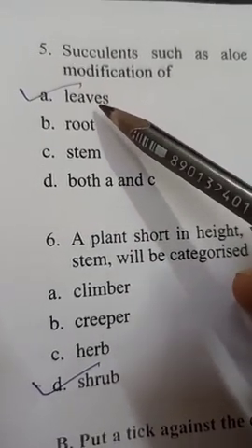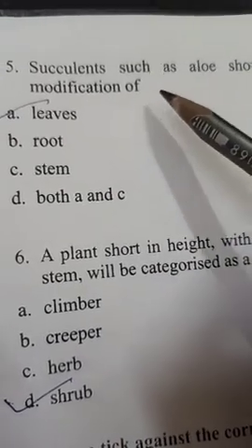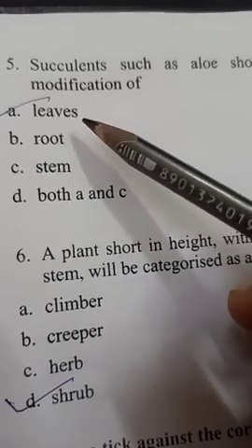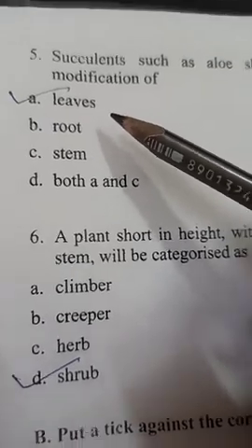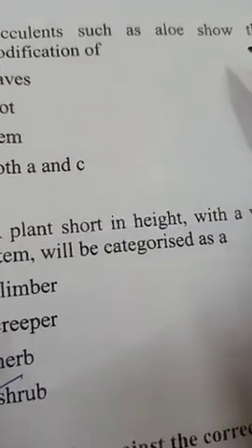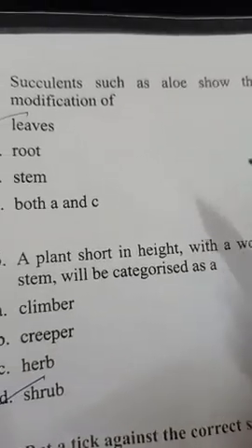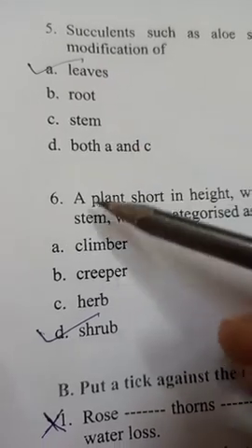Okay, so when we cut the leaf of an aloe plant, you can easily see the sticky material present inside it that stores a lot of water, so that the plant can live without water and food for a long time. Okay, so leaves is the correct answer.